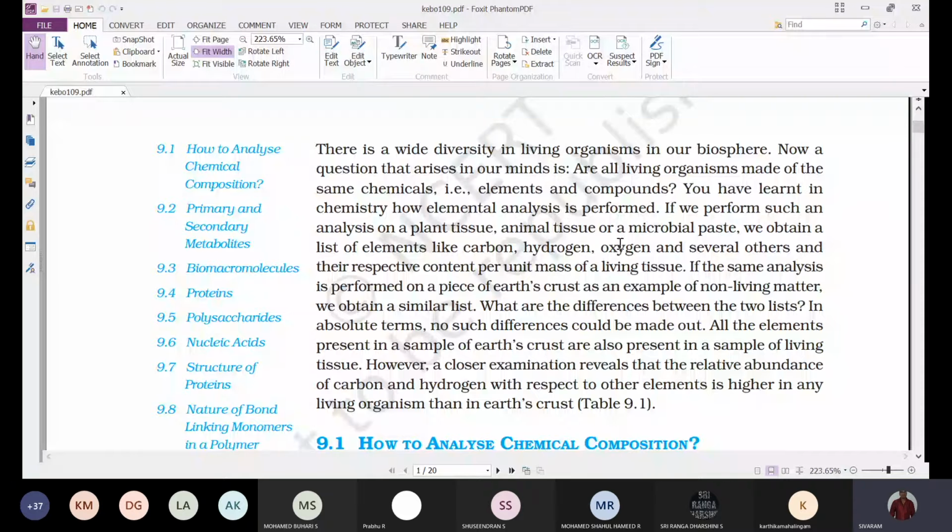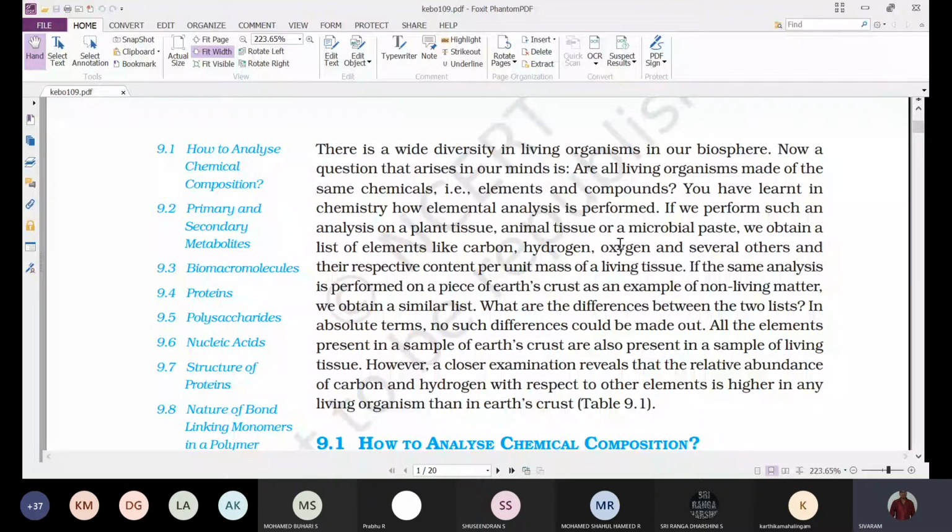So that means we'll find the elements, whatever elements are present in the living organisms, similar elements are present in non-living objects like soil or earth crust. From this what we can say is that the compounds may be different. Whatever compounds are present in the living organism and the non-living object might be different, but the elements remain the same. We'll find the same elements in the soil as well as in the living organisms.